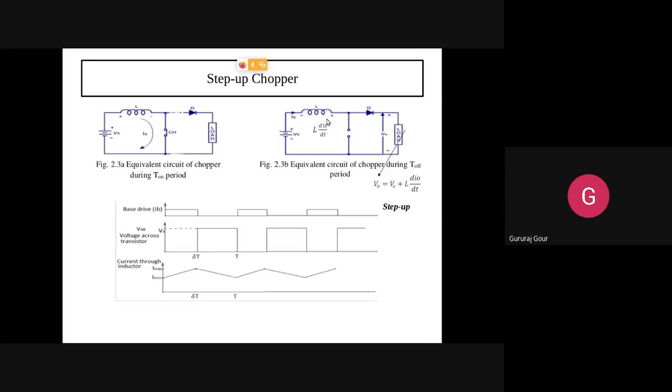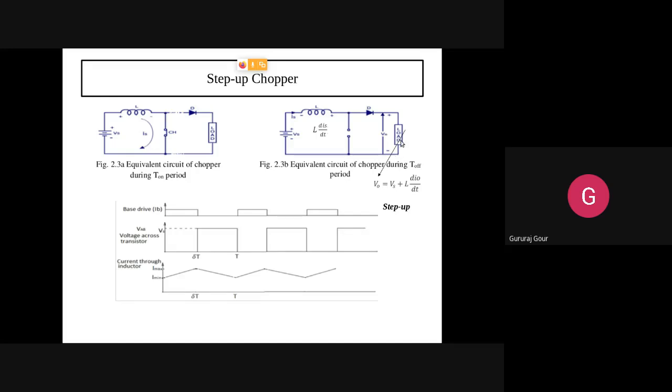Now this voltage comes when T1 is turned off, meaning T1 is not coming into the picture. This inductance voltage L dIs by dt appears in series with the source. As the positive is now connected to the anode of D, D will be short circuited and current will start flowing through the load. That's why during δT to T, current will start flowing through the load.